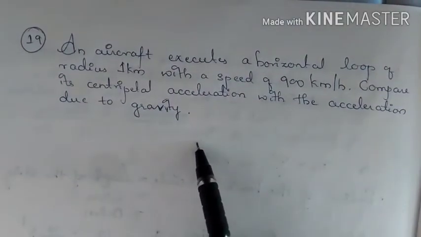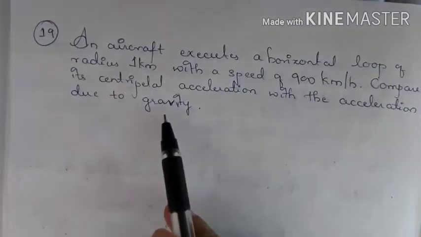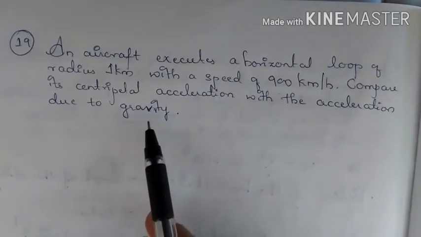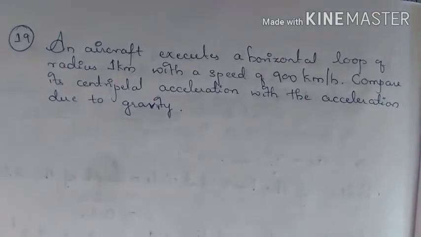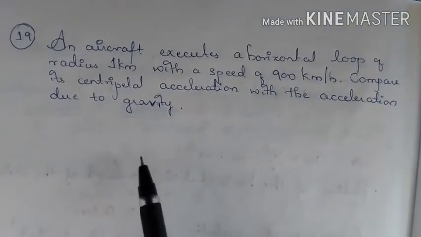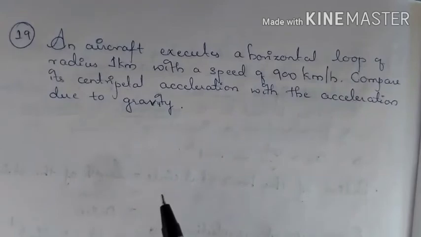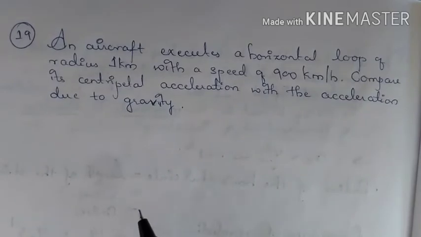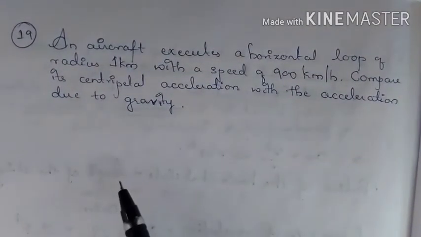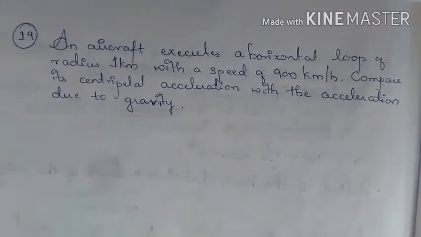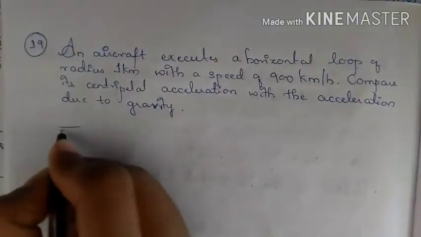Hope you know the value of acceleration due to gravity: 9.8 meters per second square. Sometimes, to calculate easily, we can also take acceleration due to gravity as 10 meters per second square. Now let us start.